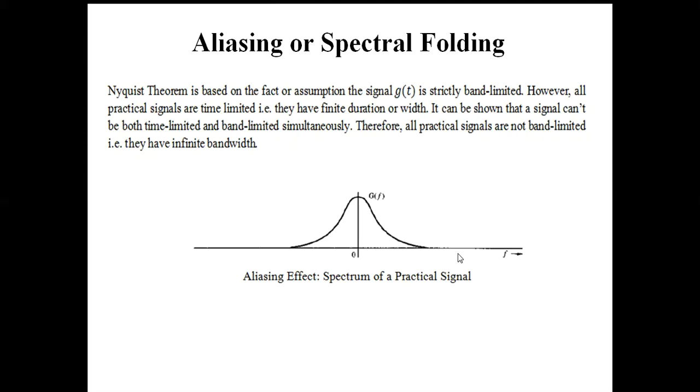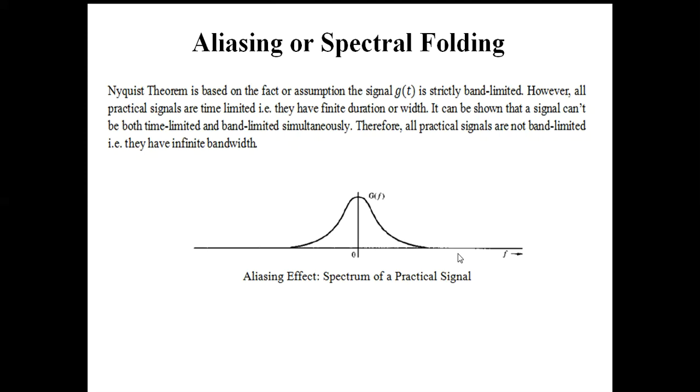Remember, during the mathematical analysis of the Nyquist criteria, or Nyquist theorem, or sampling theorem, we assume that g(t) is strictly band limited, and we initially mentioned that after the frequency B hertz, the spectrum becomes zero.